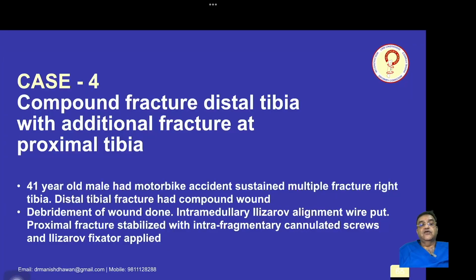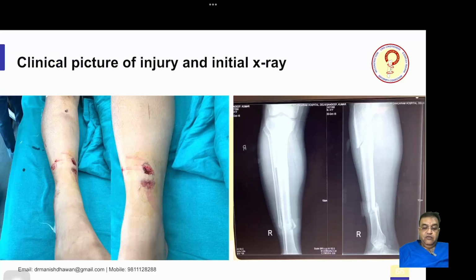Now coming to case 4, this is a 41-year-old male who had a motorbike accident and sustained multiple fractures of the right tibia. The distal tibial fracture had a compound wound. Debridement of the wound was done, an intramedullary Ilizarov alignment wire was put, and the proximal fracture was stabilized with intrafragmentary cannulated screws and Ilizarov fixator applied. So you can see there is a small wound. This is a very small wound, but what is happening here?